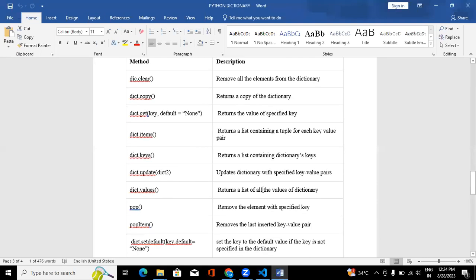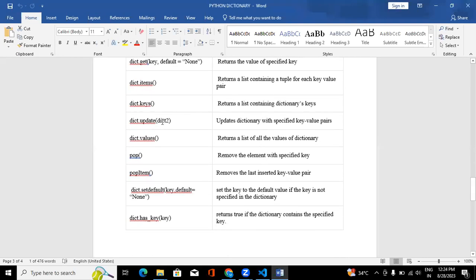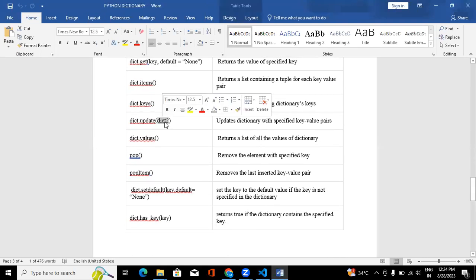Okay, and update. Inside this, the parameter type should be a dictionary only. So in the update method, you should give a dictionary only.